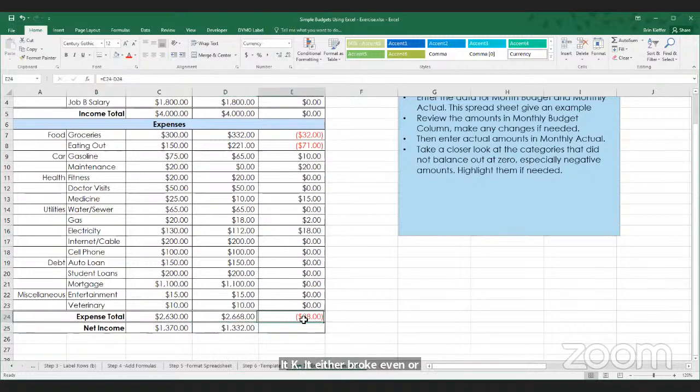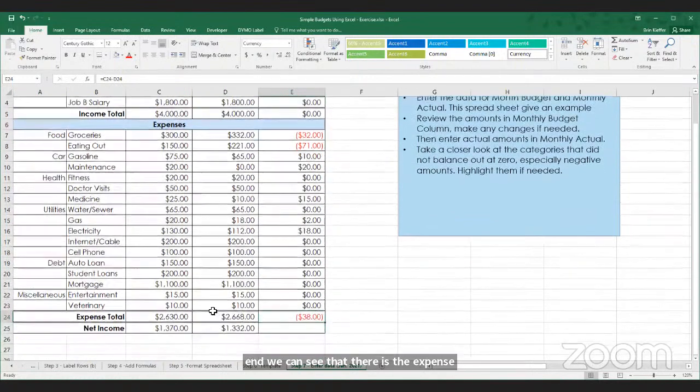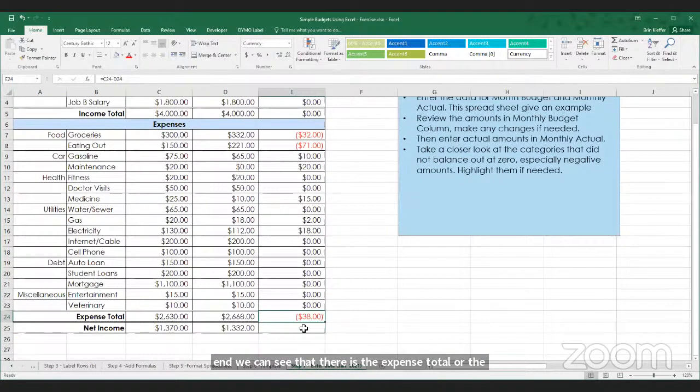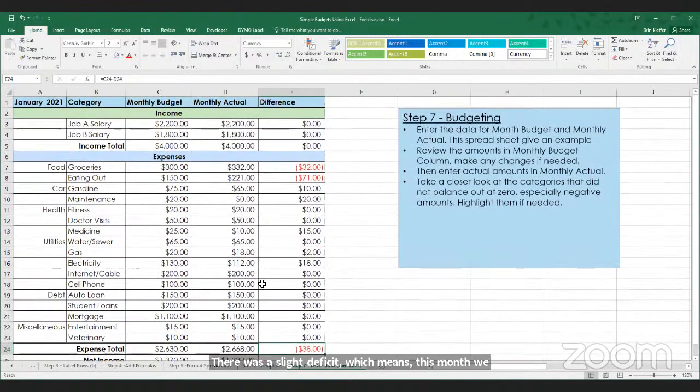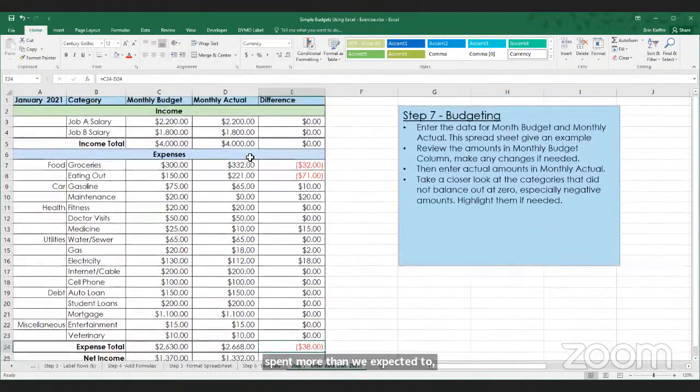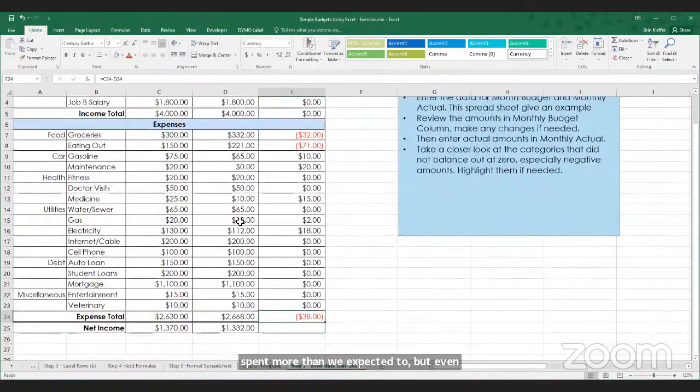In the end, we can see the expense total, or the difference between the two. There was a slight deficit, which means this month we spent more than we expected to. But even so, the net income still was positive, which means the budget exceeded expectations. So we made more money than we spent.